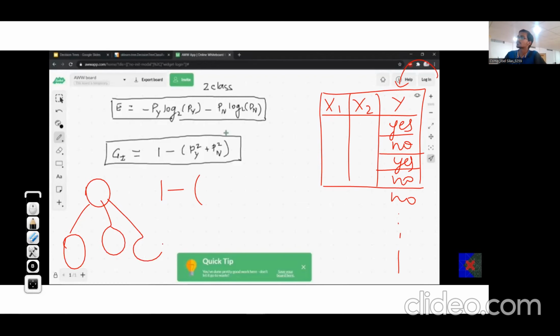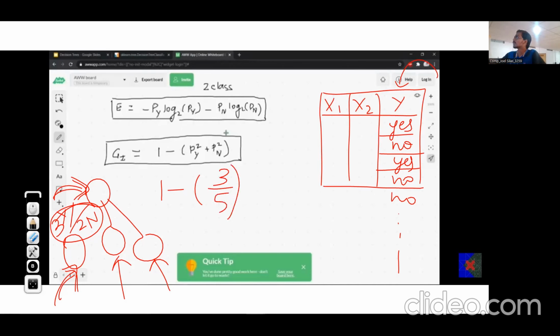Suppose we are calculating the entropy of the parent, or maybe entropy of this child, or this child, or this child. Now, instead of entropy, we'll calculate Gini index of the parent, or Gini index of the child, and so on. So for this child, suppose we have 3 yes and 2 no. Total, we have 5 examples, 3 plus 2, 5. Out of that, probability of yes is what? 3 out of 5. Take it square. Plus, for no, it is 2 out of 5. Take it square. And Gini index will become 1 minus this value. This is how we calculate Gini index.